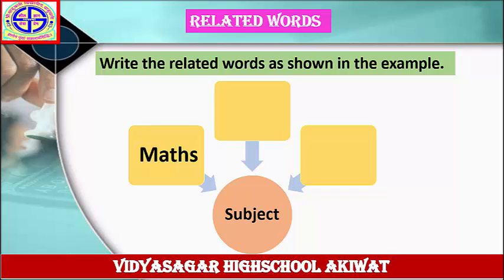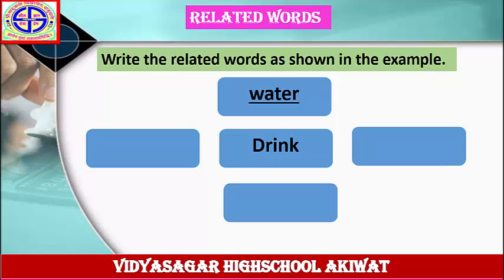All of you know, there are so many subjects we study in our school. Maths, science, history and civics, geography, Hindi, English. Write down these related words in your notebook. Let's see next example. Write the related words as shown in the example. The word is given here, drink. Answer is given here, water.